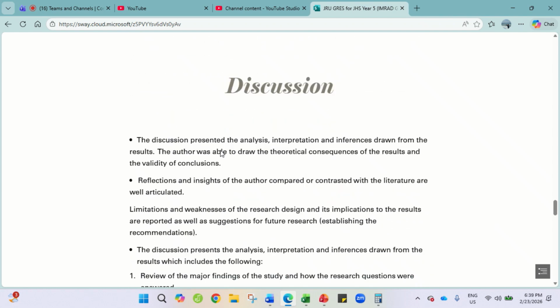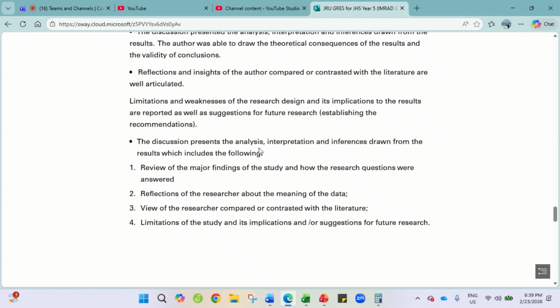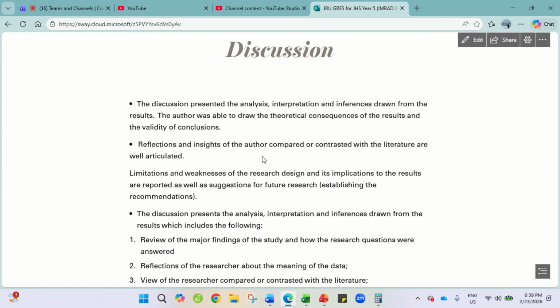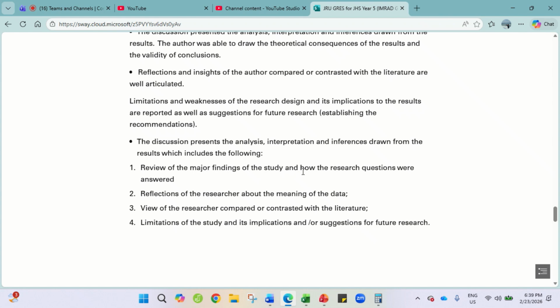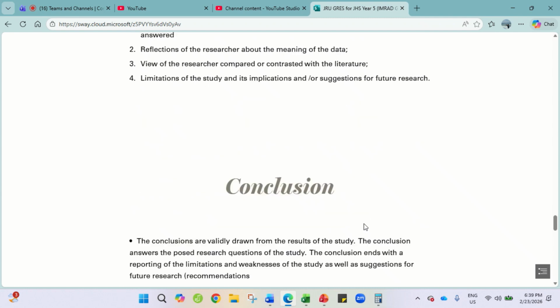So when it comes to the discussion, this is analysis, interpretation, and inferences to be drawn, and then there should be a reflection. What I discussed in the previous video is that when you do your reflection, you also tell your methodological challenges and the data challenges that you have encountered. So review the major findings, reflect on the meaning of the data, and compare and contrast with the literature. That's why you need to support it with citations of some relevant studies, and then the limitations of the study, implications, and suggestions for future researchers.